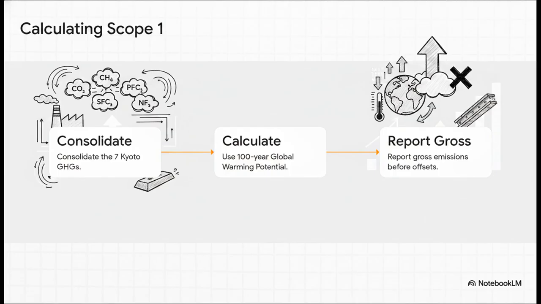Well, SASB outlines 3 really vital steps for us. First up, you have to consolidate the 7 Kyoto Protocol gases, and that includes carbon dioxide, methane, and nitrous oxide. Second, calculate these using the 100-year global warming potential values. And third, and you'll want to pay really close attention here, always report your gross emissions. That means the greenhouse gases emitted right into the atmosphere before you account for any offsets or carbon credits.